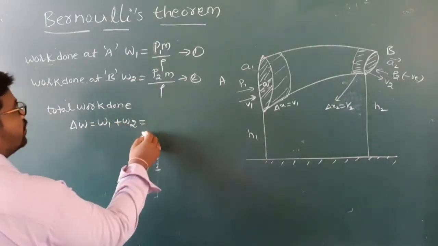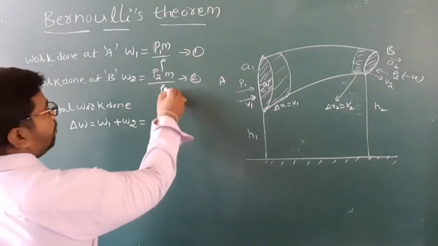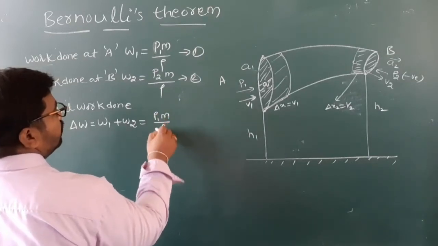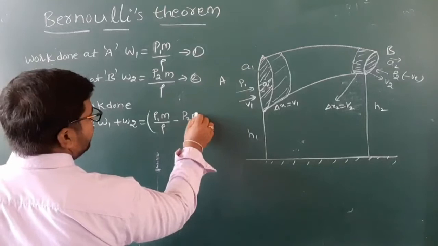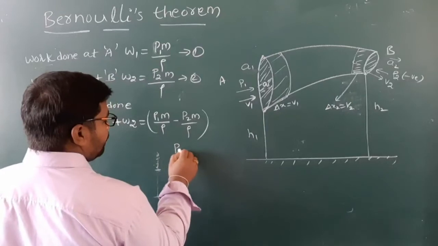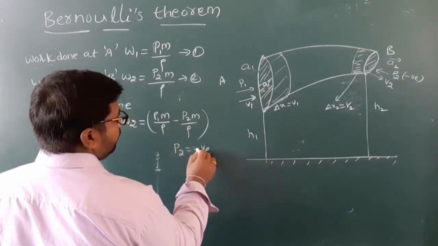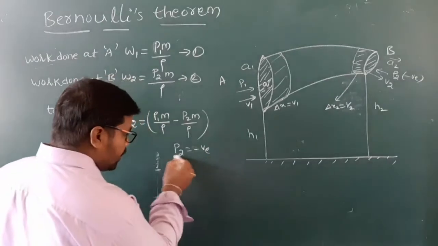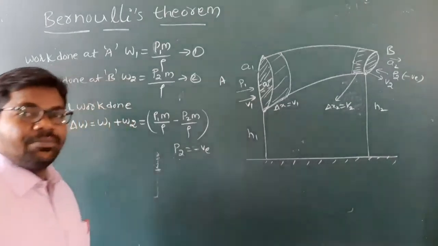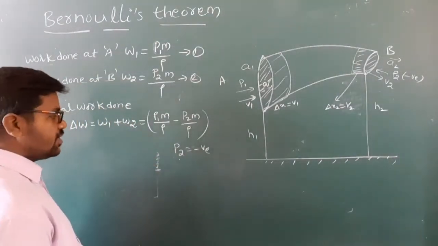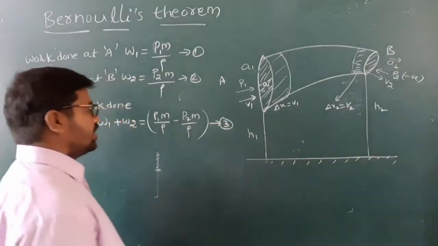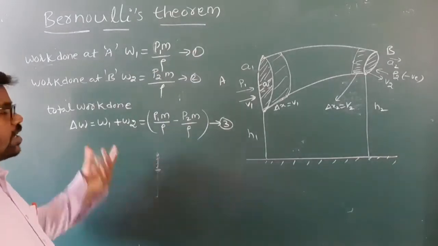Here you write P2 as negative: P1 M by rho minus P2 M by rho, because P2 is acting opposite. That's why you have to take the P2 value as negative. So it is equation 3.